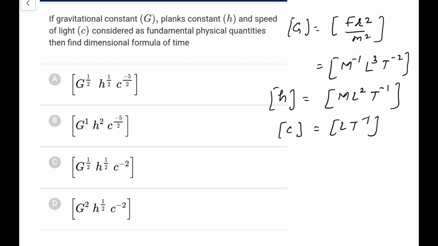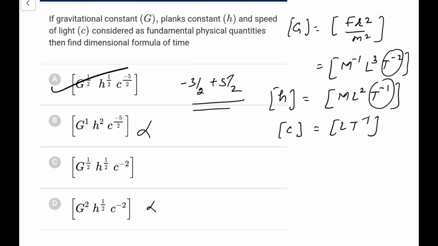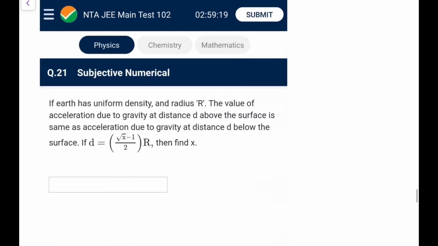So you need the dimensional formula of time, so mass should be cancelled, so G and h must be there, and they must have the same power, so must have the same power for sure. So G and h have the same power, so these two options are rejected. Now these two are there. Now check for the power of c. So both are half and half. Half and half means this is minus 1 and this is minus 1 by 2, that is minus 3 by 2. So you need now plus 5 by 2. So for plus 5 by 2 it would be c to the power minus 5 by 2. So go for A. You can do it by the regular method; I have done it by observation.